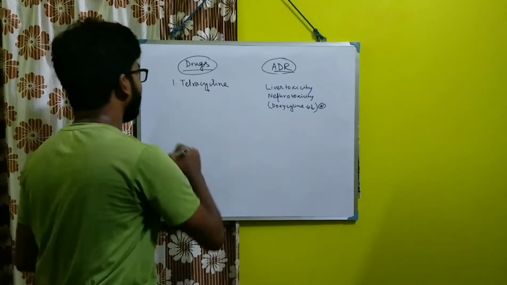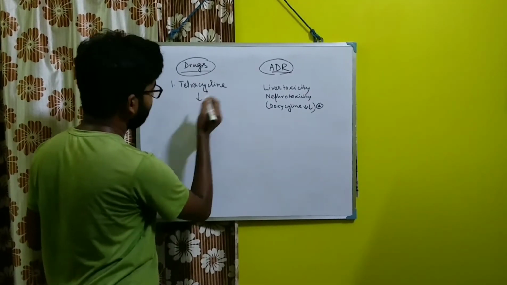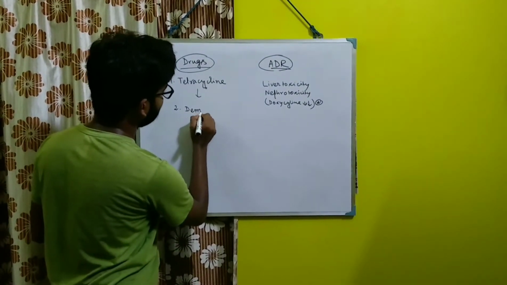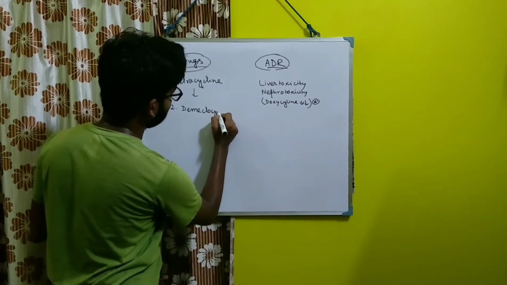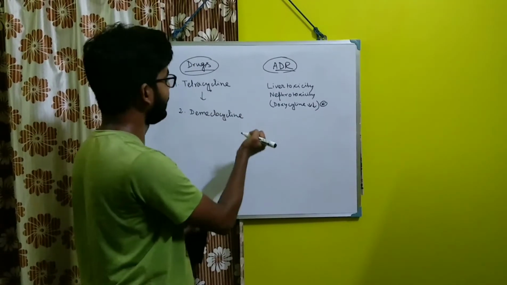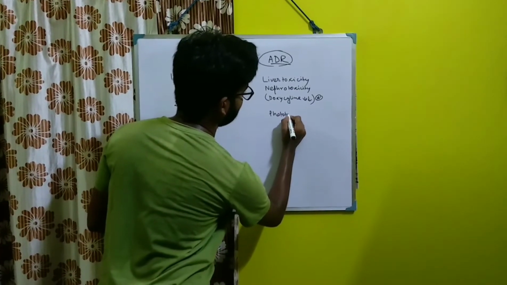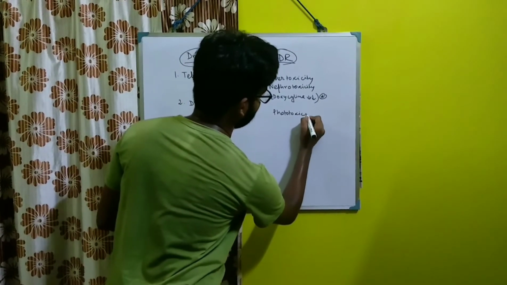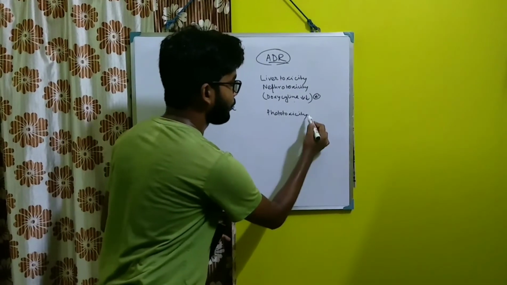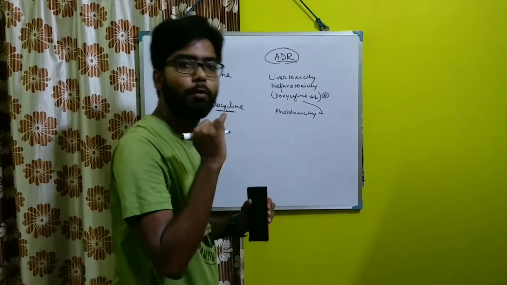Okay, number 2, coming to the next drug regarding your tetracycline. Okay, next drug is your demeclocycline, and the most important adverse drug reaction regarding demeclocycline is your phototoxicity. And one point you should also remember that doxycycline also produce phototoxicity, but demeclocycline has the highest phototoxicity.